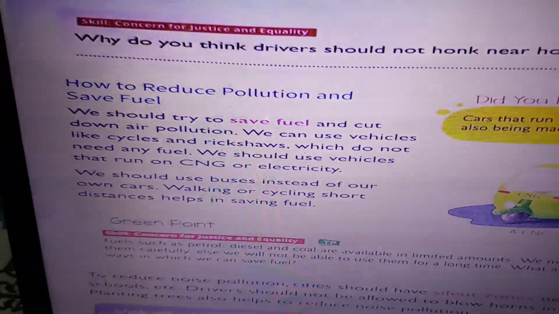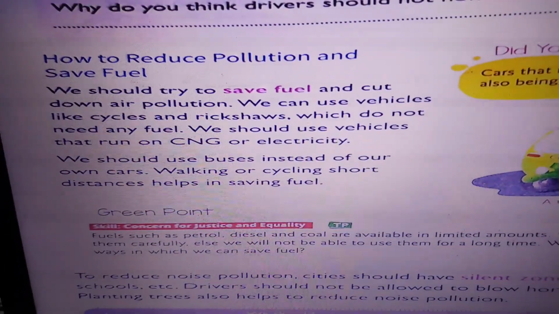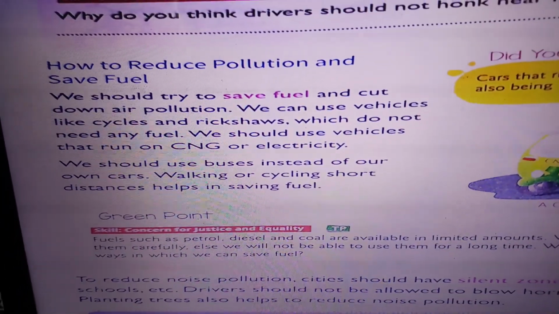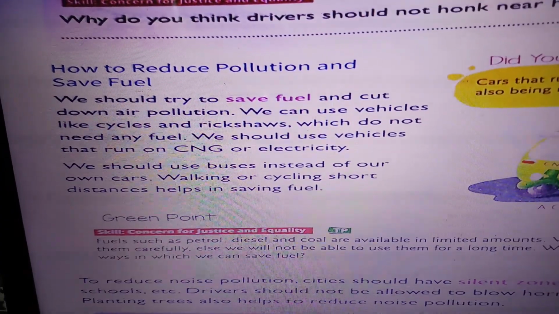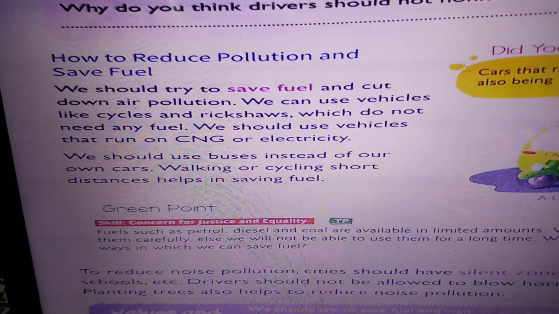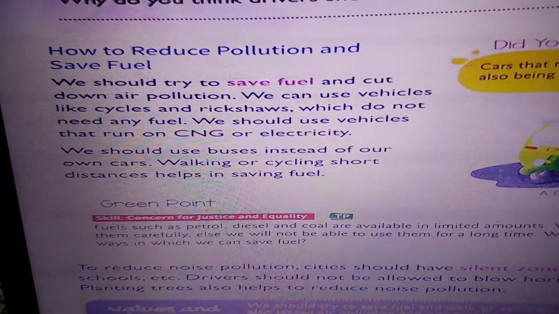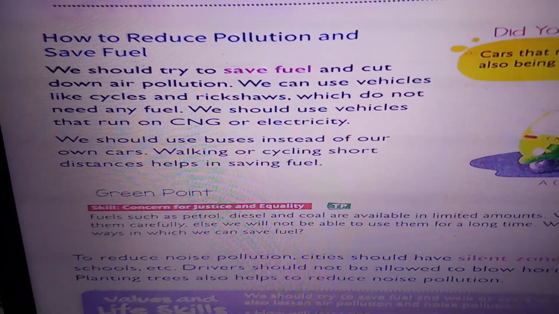So how do we save the fuel? We can save the fuel by cutting down the air pollution. We should try to save fuel and cut down air pollution. If we save the fuel, there will be less air pollution.